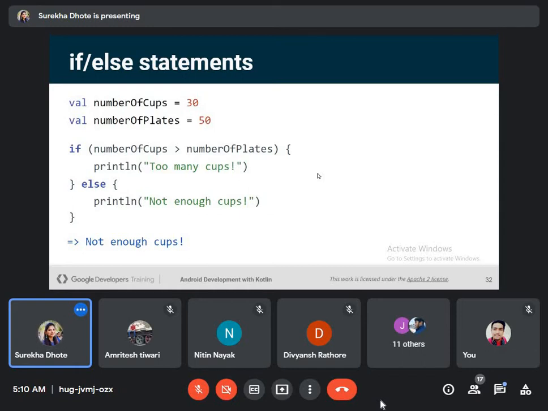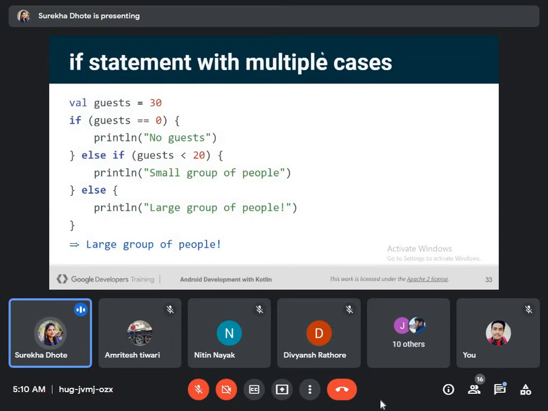So this is a basic syntax of if-else statement. I don't think I need to spend time on this, so I'm just moving ahead. If statement with multiple cases. So this is actually if else. If we are having more conditions, in this case we use else if. This is also a very simple example.